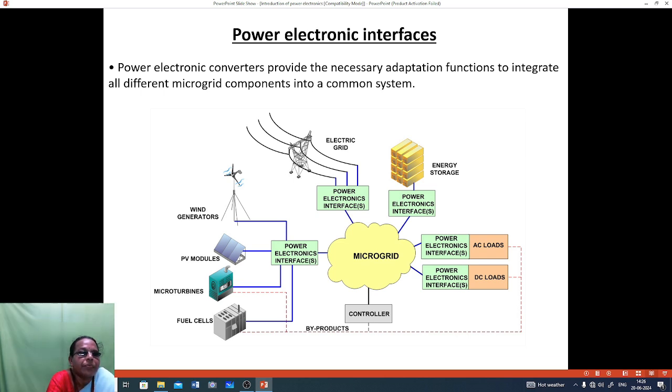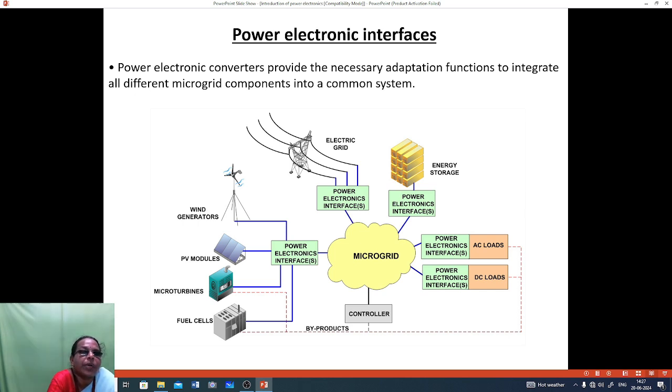That power will be given to the power electronics interfaces. The power electronics interface is between the wind generation, PV module, micro turbine, fuel cell and the microgrid. Using the power electronic interface, it will be connected to the microgrid.